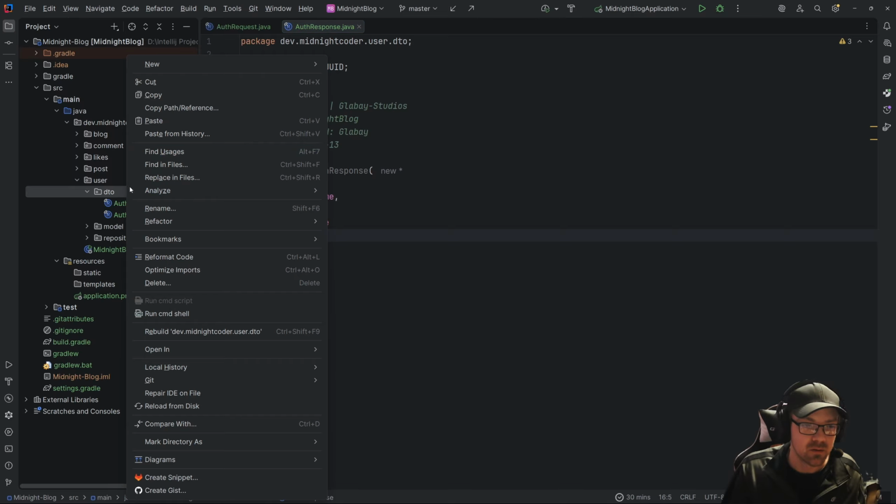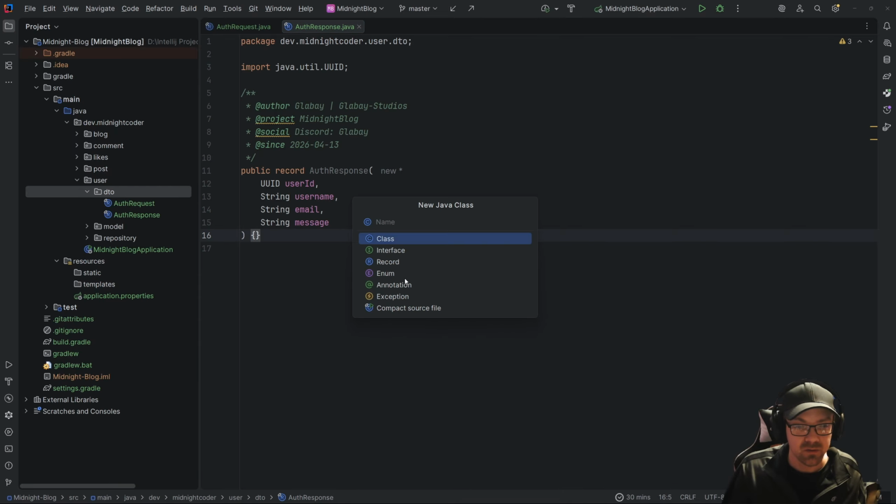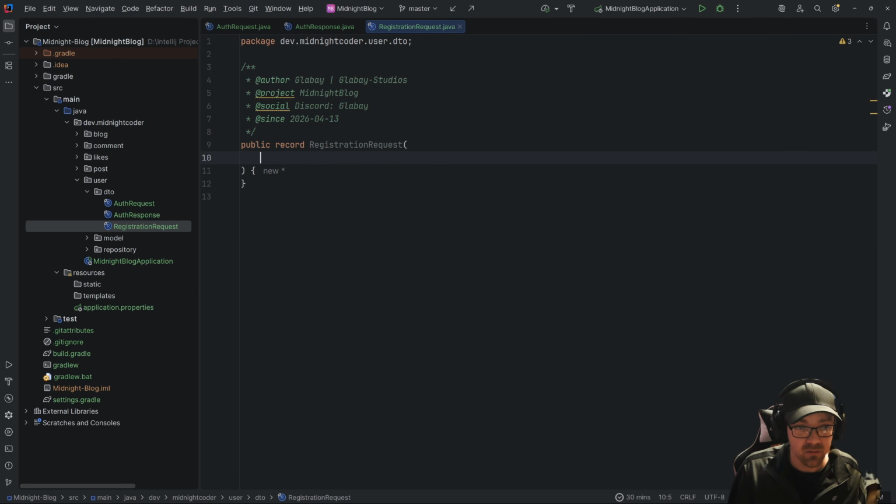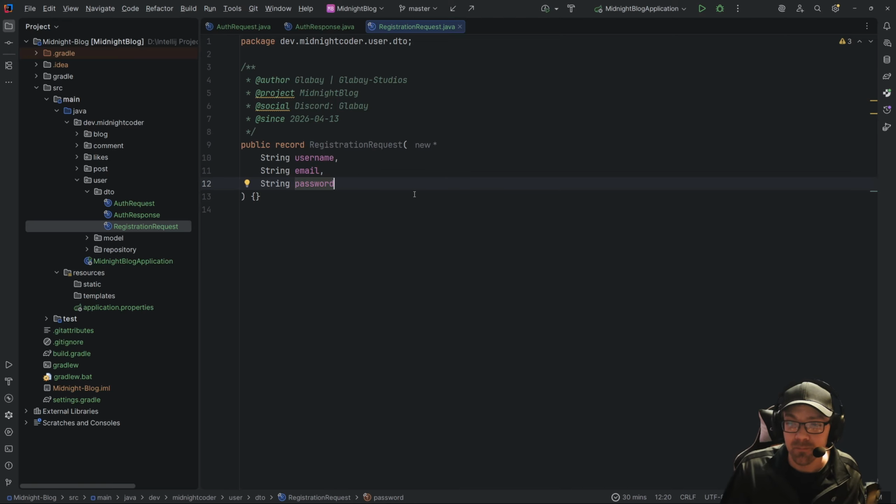Now, next we're going to need a registration setup. This is just the authorization. We also need some registration. So we're going to make another Java class, and this one's going to be a registration. Registration, did I spell that right? I have no idea if I spelled that right. Registration request. And this one is going to be that of username, email, and password. Yeah, that's what that one is.